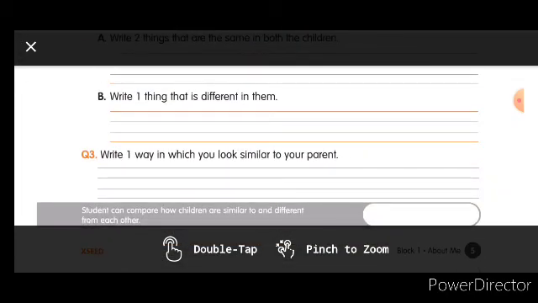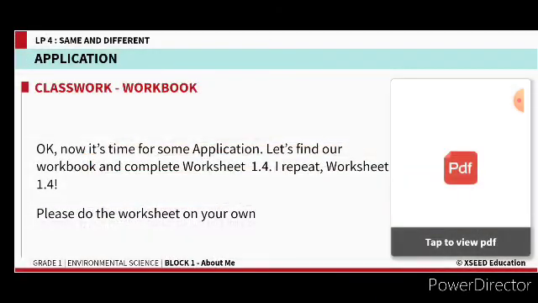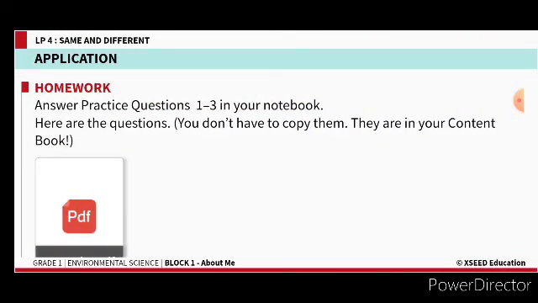Write one way in which you look similar to your parent. How are you similar to your parent? My nose is like my father, my eyes are like my mother, my hair is like my mother. So one thing how you are similar to your parent, father or mother, you can write on your own, children. Hope you will complete it.